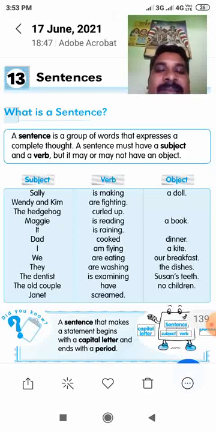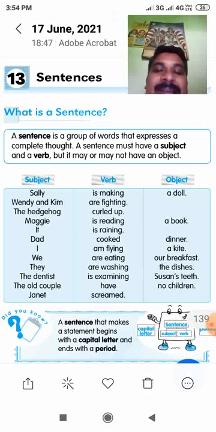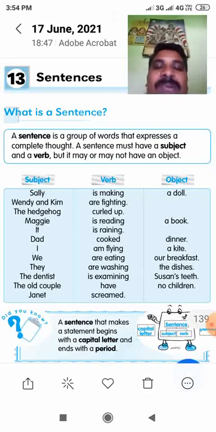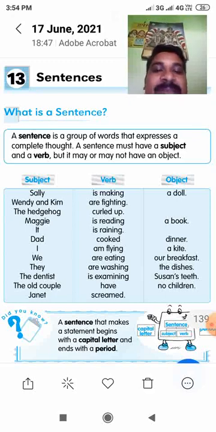See the next sentence. Venti and Kim are fighting. In this sentence, Venti and Kim are the subject and fighting is the verb. There is no object, no adjective or anything else. So we have only subject and verb, but it gives complete meaning. A sentence is a group of words that expresses complete meaning. Here a sentence has a subject, and at the same time, a verb is there, and it gives complete meaning. Because of that, this is a sentence.